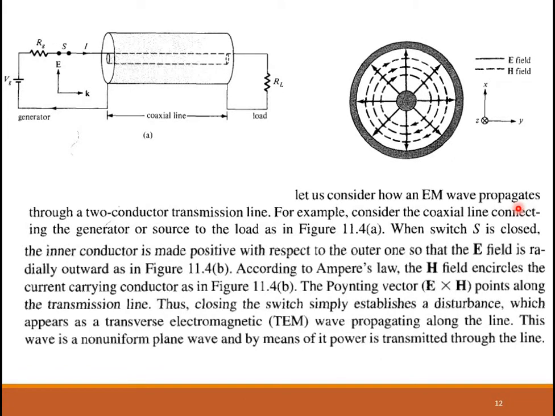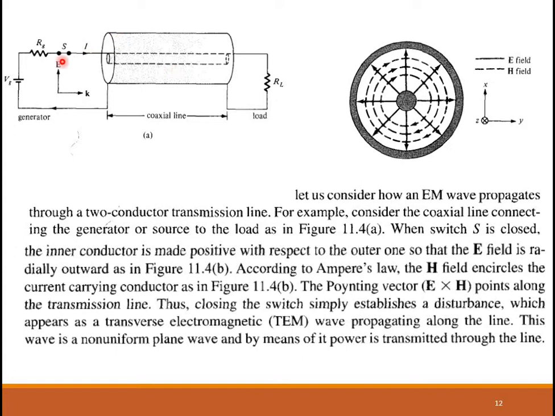Now, before we derive the wave equation in a transmission line, it is good if you can understand that wave propagation in a transmission line also follows the TEM wave, that means it is a transverse electromagnetic wave itself. How can you justify this? In order to justify, we have a simple circuit. This represents the coaxial line which we are considering. From here onwards, for our analysis, we'll mainly be focusing on the coaxial line itself.